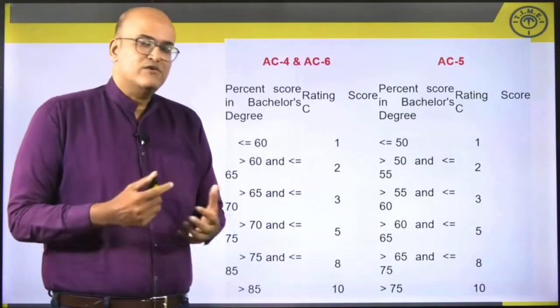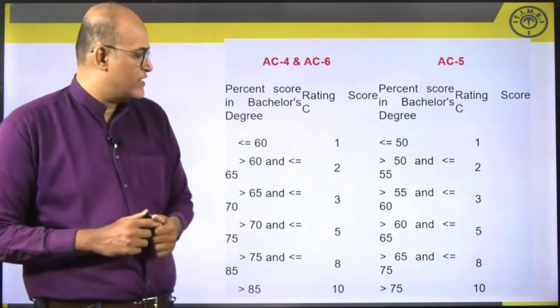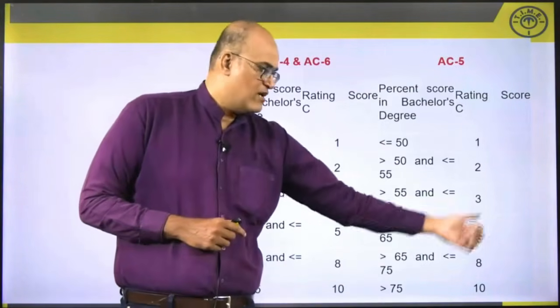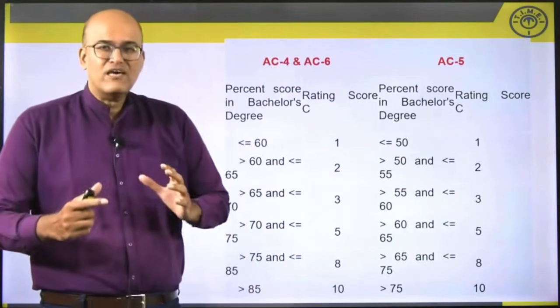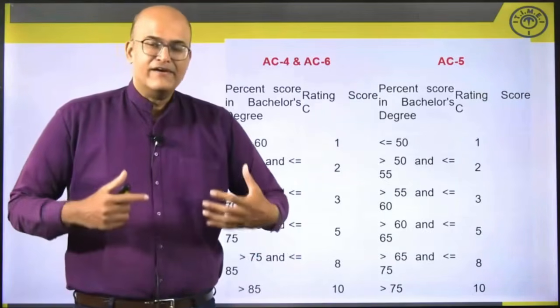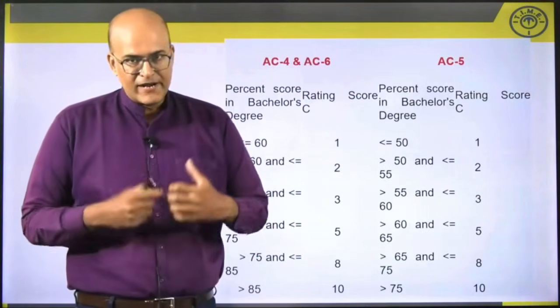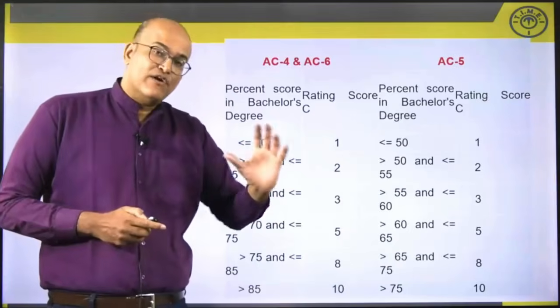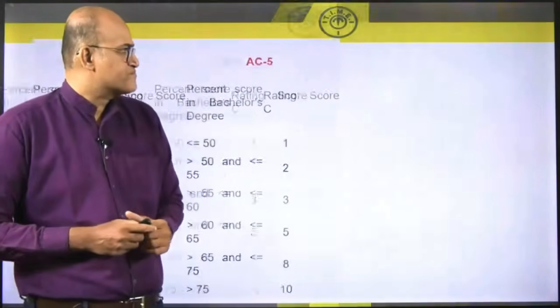Finally, arts and humanities again are not very high scoring areas. So you need more than 75% marks to get those 10 marks. So that is how they have made it a very fair exercise in terms of the buckets that they have created and the weightages that they have assigned for graduation performance.